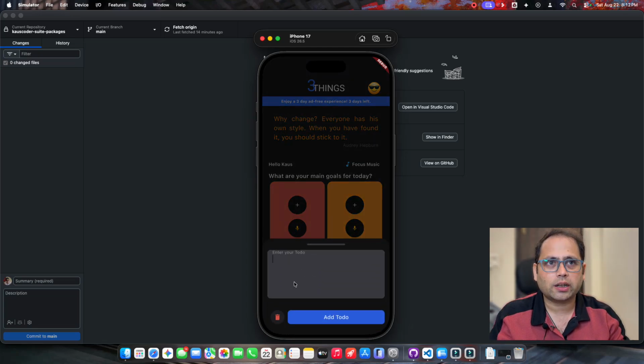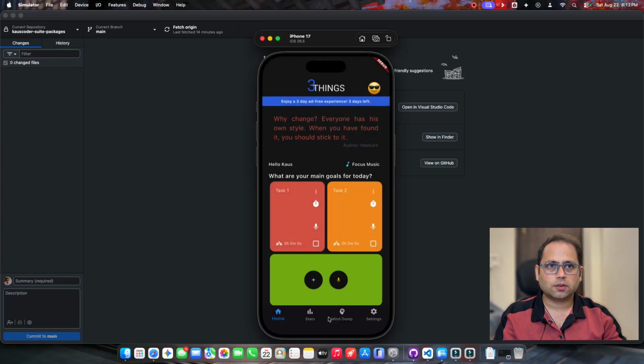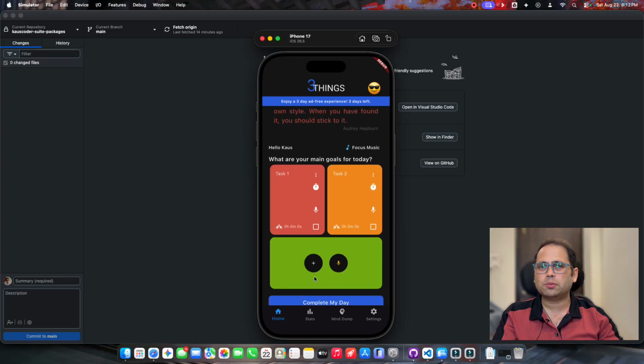So let me just go ahead, if I click on plus, I can put in tasks out here. Pretty standard to-do manager. So 2 tasks which I've set, and the beauty of 3 Things is it lets you do maximum 3 things. So it's basically priority 1, priority 2, priority 3. There's no 4, 5, 6, because you can do less than 3, but I would not want you to do more than 3, because then you are distributing your focus too much. You are not being focused on just a couple of things and getting things done. You're just looking at a whole bunch of stuff and you get nothing done.